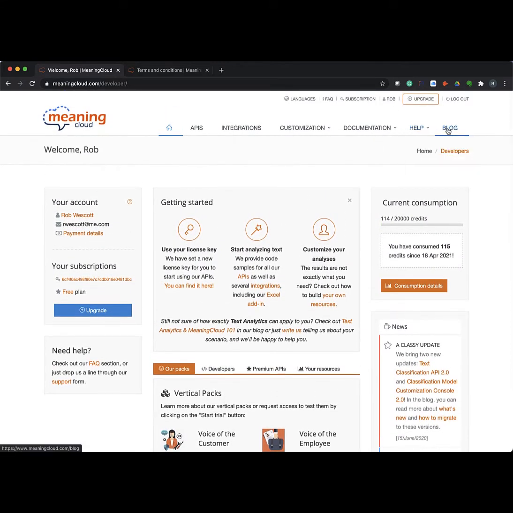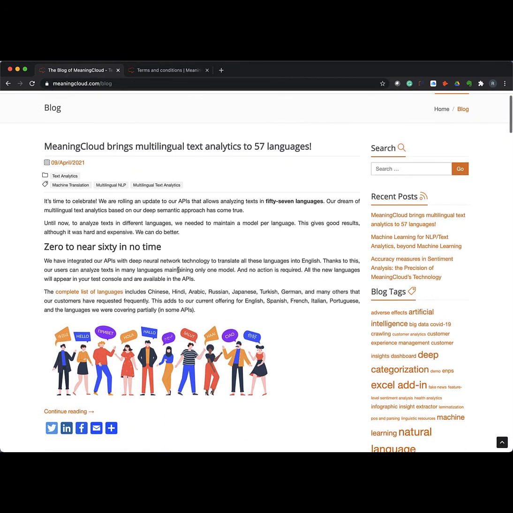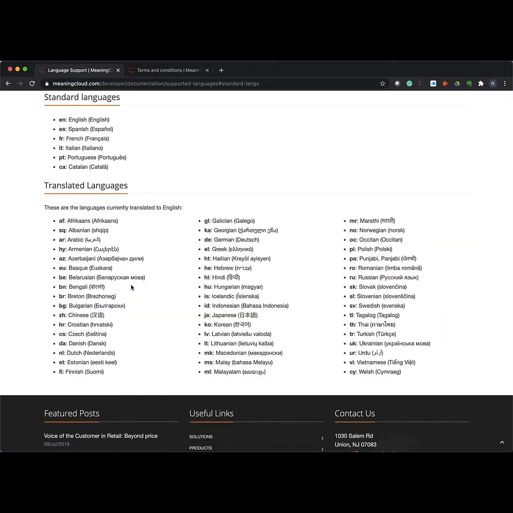Or you can just visit the blog. We had some really big news this past week with our multilingual text analytics. We now support 57 languages with most of the functionality, and there's a complete list of languages here.